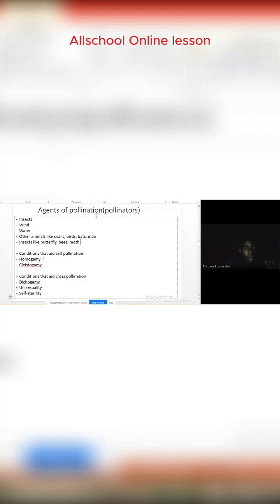And the situation whereby it carries the mature pollen grain to a stigma that is not yet mature or ripe, and then that pollen grain has to be there for a while and wait for the stigma to mature for pollination to take place, that is what we call Christogamy. So in homogamy, the anther and the stigma both mature at the same time, and in Christogamy, they do not mature at the same time.